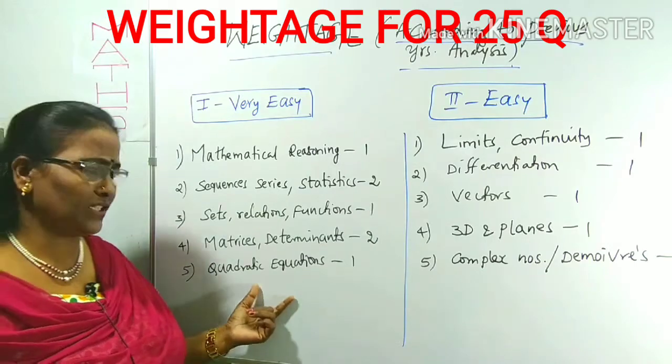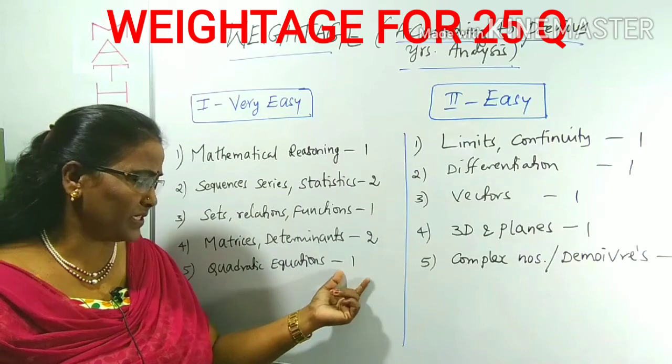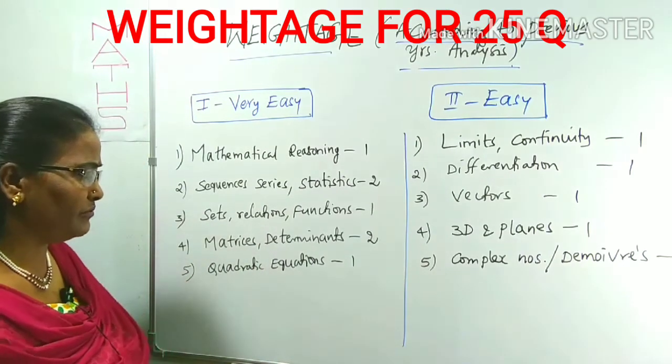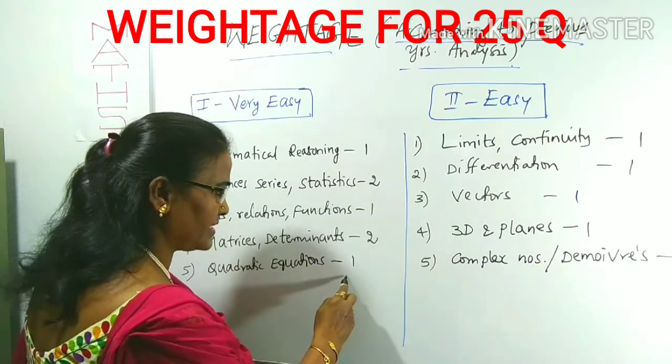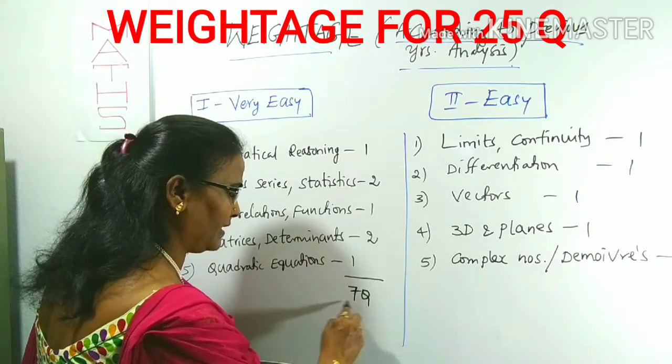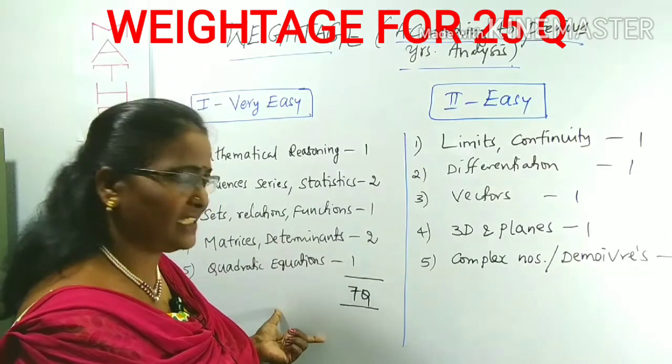Next, quadratic equations. You know quadratic equations very well. This is also a very easy topic. From this also you can get 1 question. From these topics, you can easily focus on 1 to 7 questions. There is no difficulty at all. If you think, you can finish it easily.